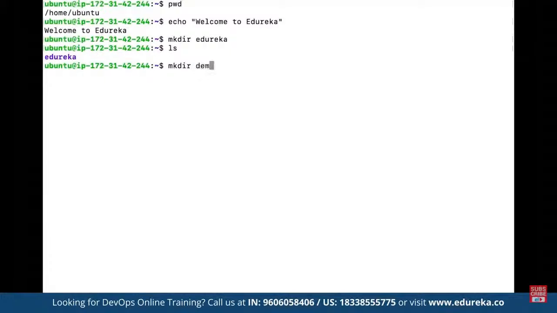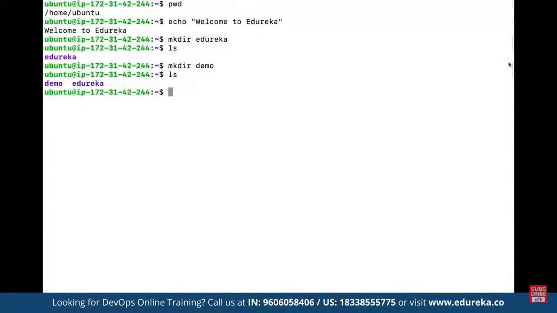Now to see the list of all the content available in the current present working directory, we can use ls. Now we can see we have two folders listed for us: demo and Edureka. So that's how we can see the current directory. We can use the echo command. We can make use of make directory to create any directory that we want.